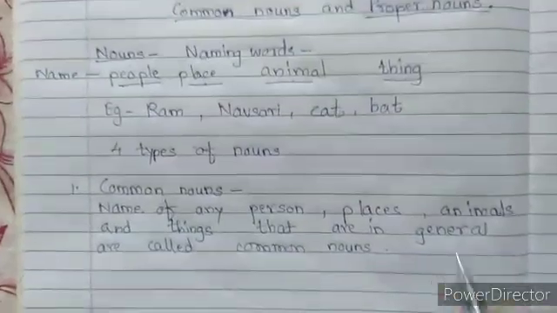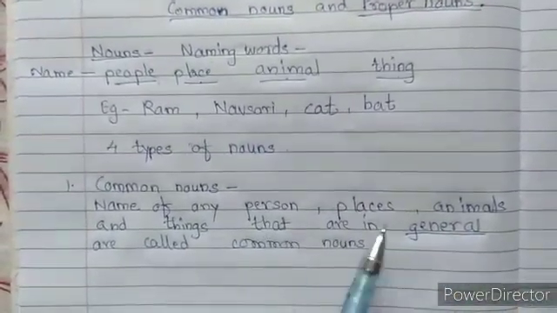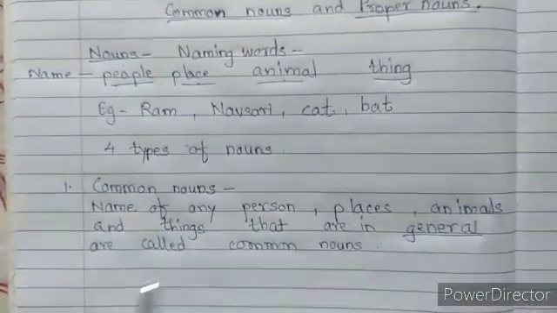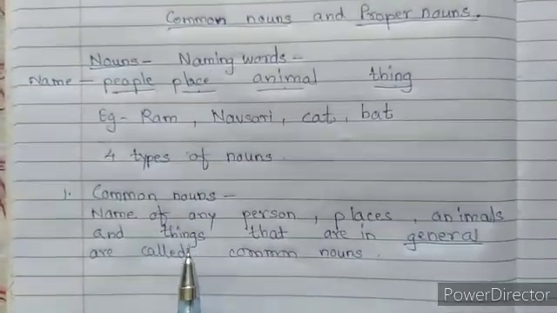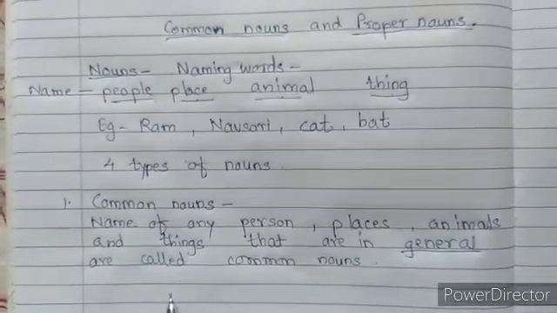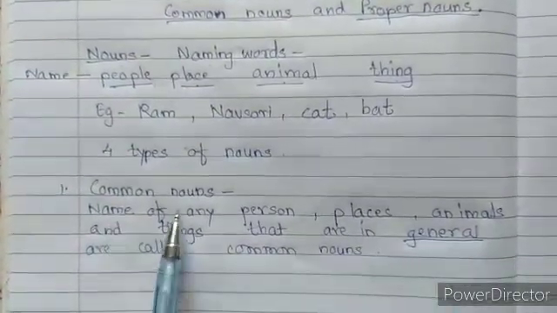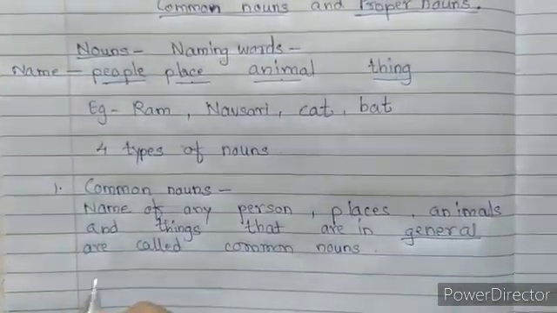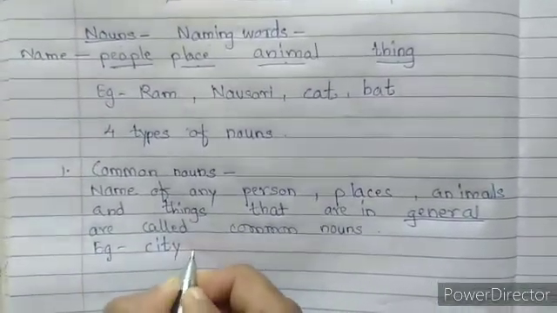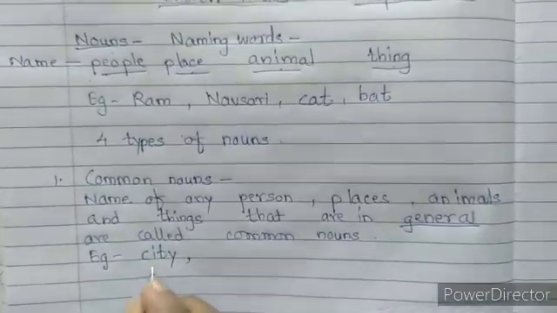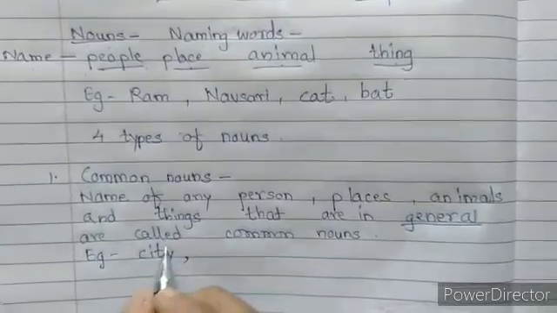In general means what? That when we talk about any person, places, animals or things, we don't know of any specific one. When we are talking about any in general, or in a group, then it is called a common noun. For example, the word city. City means which city? Navsari city, Surat city or any different city. We don't know. So it is general.